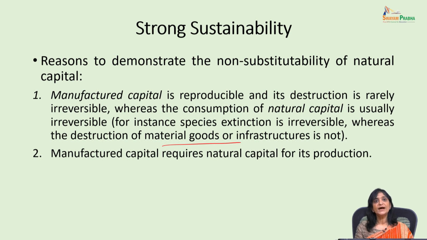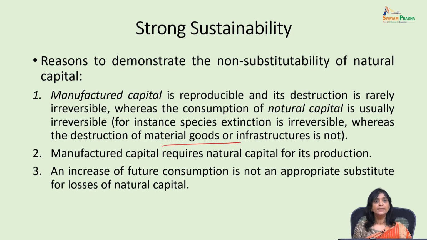Second point is, manufactured capital requires natural capital for its production. We have just seen the case of timber. We have just discussed the case of coal mining. So manufactured capital will only work when there is natural capital for its production. And then, an increase in future consumption is not an appropriate substitute for loss of natural capital.